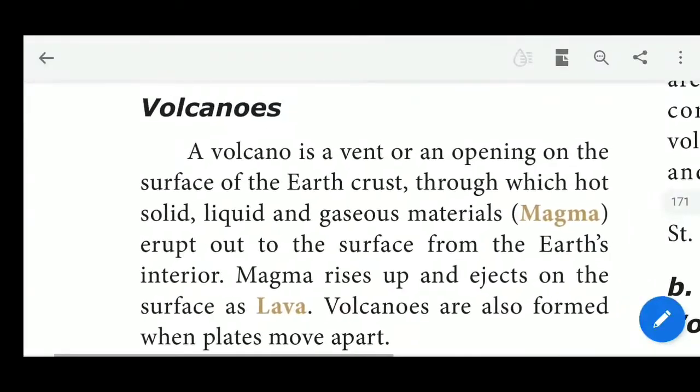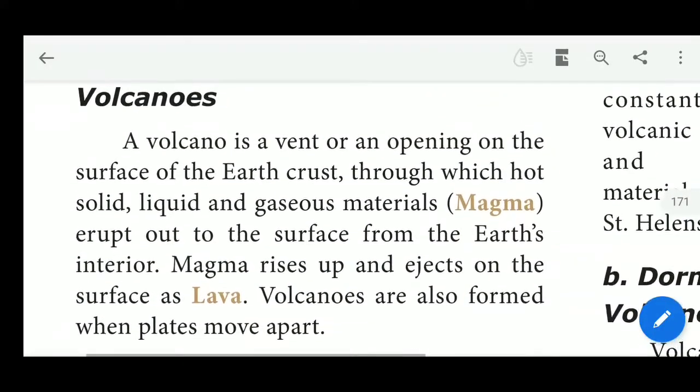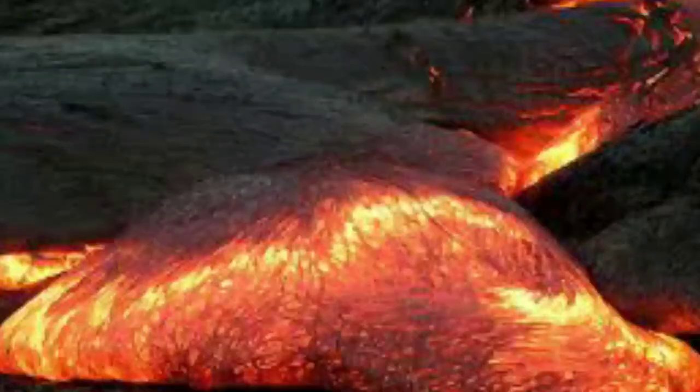Hot, solid, liquid and gaseous materials are called magma. Magma rises up and is ejected on the surface as lava. We already discussed lava. Lava is a liquid material, solidified by external forces.